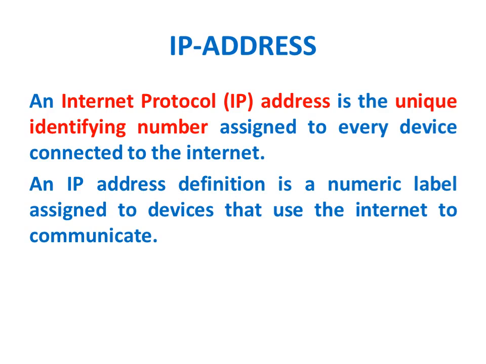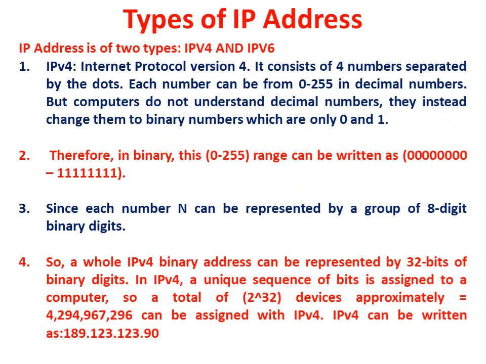Now we'll go in-depth into IP address types. There are basically two types of IP address currently in use: IPv4 and IPv6. IPv4 stands for Internet Protocol version 4, and IPv6 is Internet Protocol version 6.